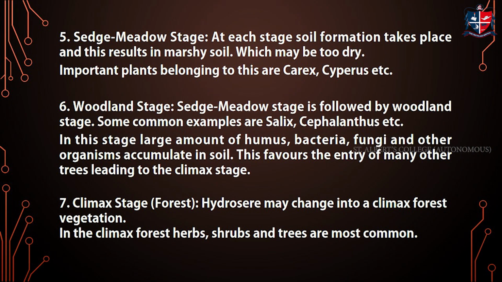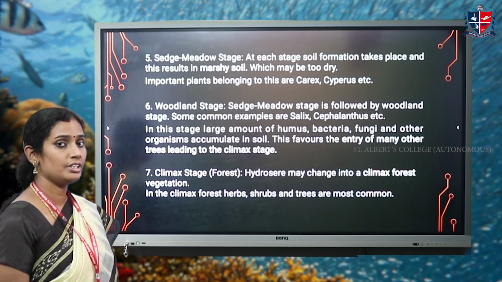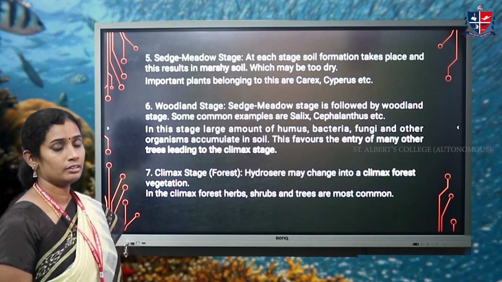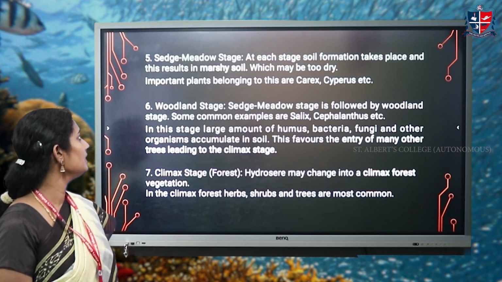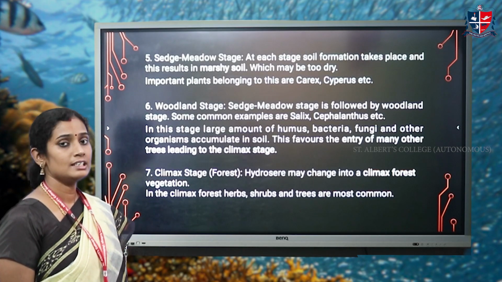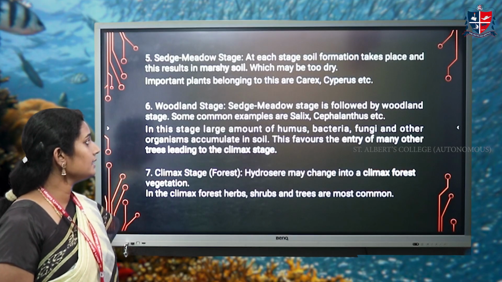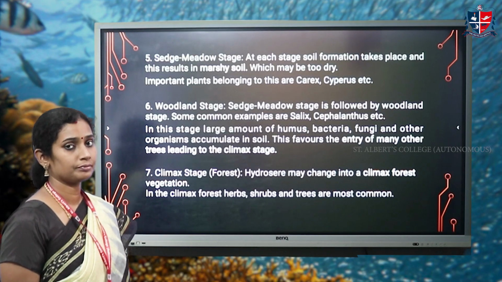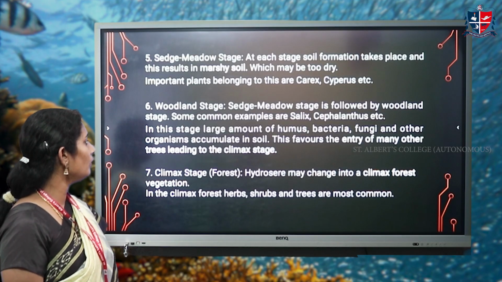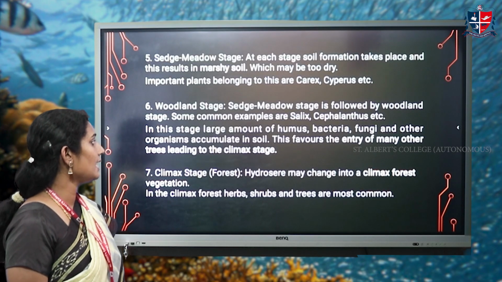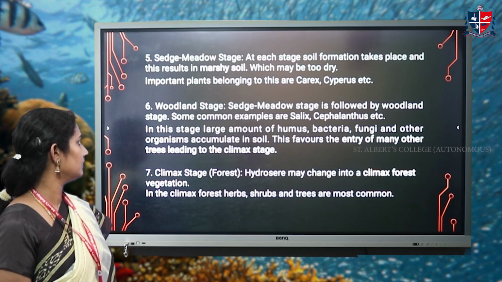Next stage is the sedge meadow stage. At this stage also soil formation takes place, and the soil becomes too dry. Marshy soil is present in this stage. Some of the plants developing in this stage are Carex and Cyperus. The next stage is the woodland stage. Some of the plants are Salix and Cephalanthus.